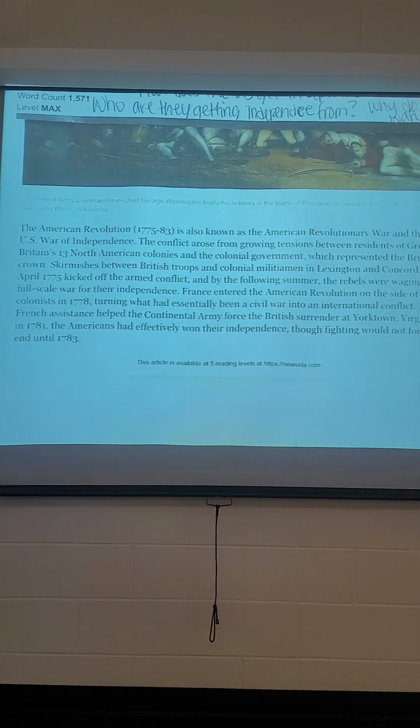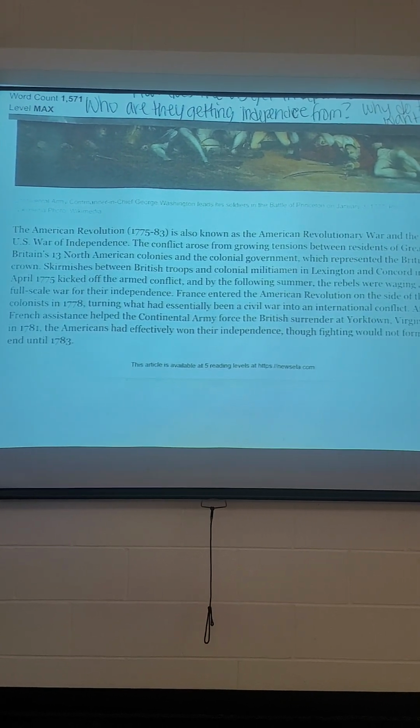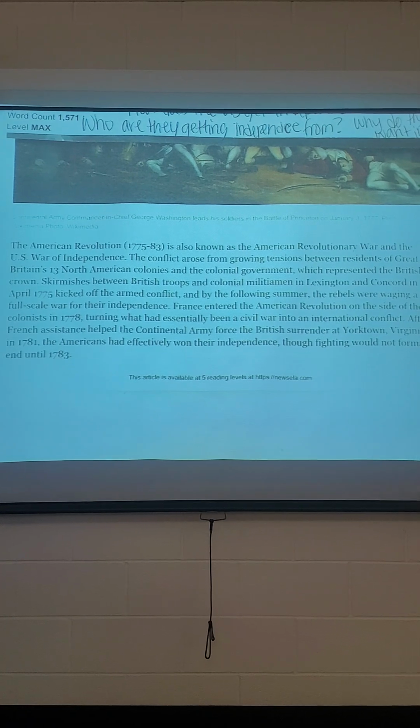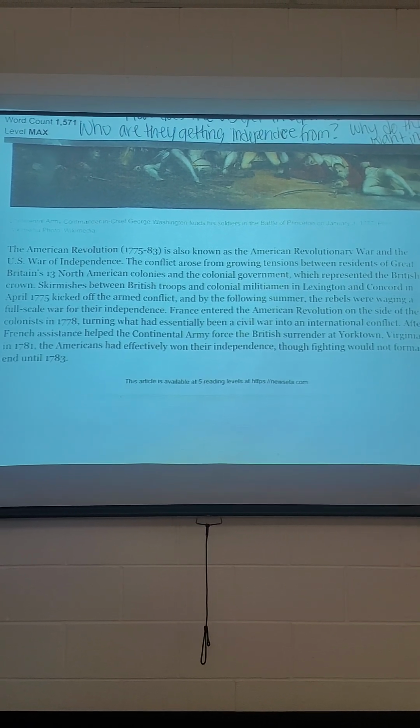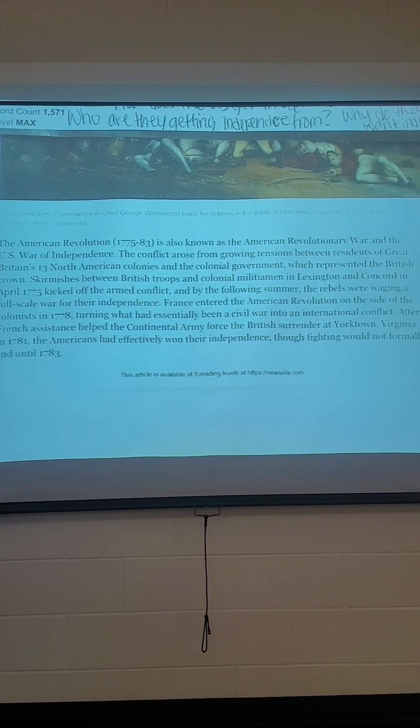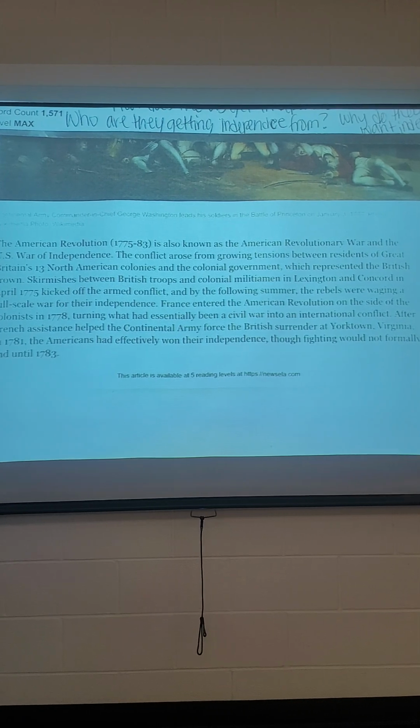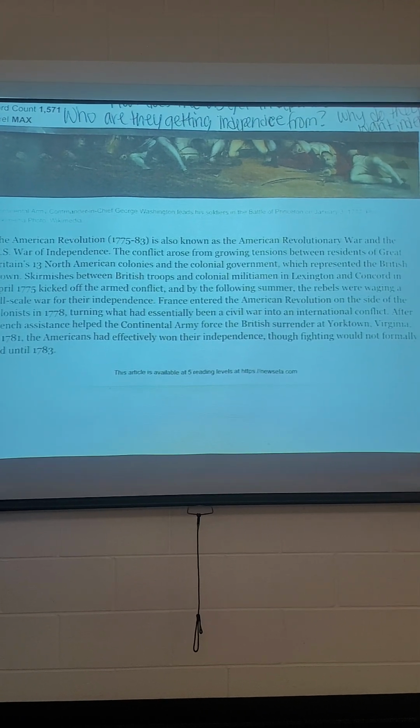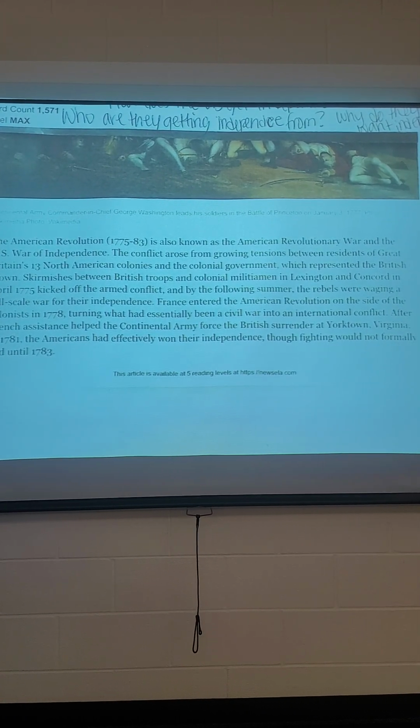So the American Revolution, 1775 to 83, is also known as the American Revolutionary War and the U.S. War of Independence. The conflict arose from growing tensions between residents of Great Britain's 13 North American colonies and the colonial government, which represented the British Crown.